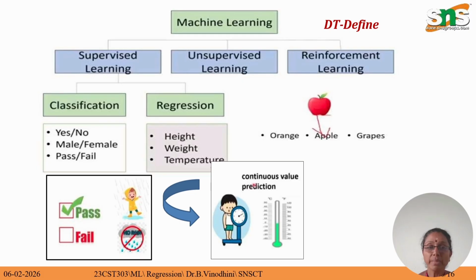In supervised learning, classification and regression problems come up. Regression is used to find the values of continuous data. Suppose, based upon the height and the age of particular people, we want to find the weight, or the temperature. These are all continuous data predictions done by regression.